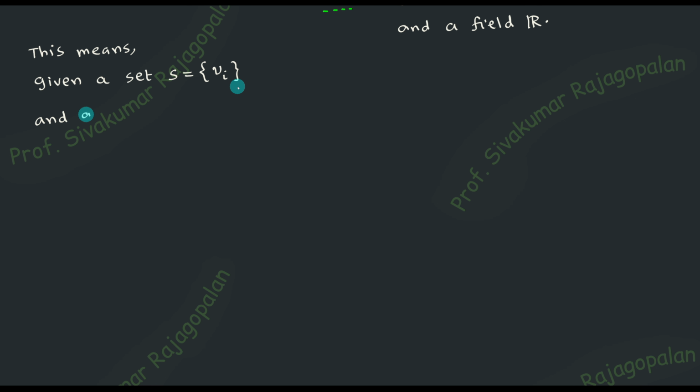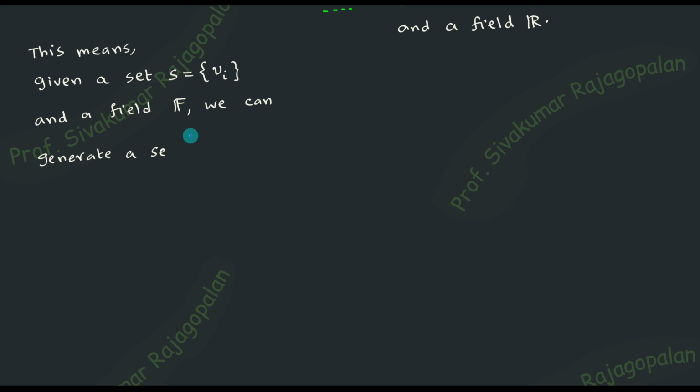So N number of elements are there. That's the meaning of this statement. And not only that, only a set is not enough for you. You need one more extra thing. So a set is required and a field is required. Capital F is a field, which can be a real number field or a complex number field.